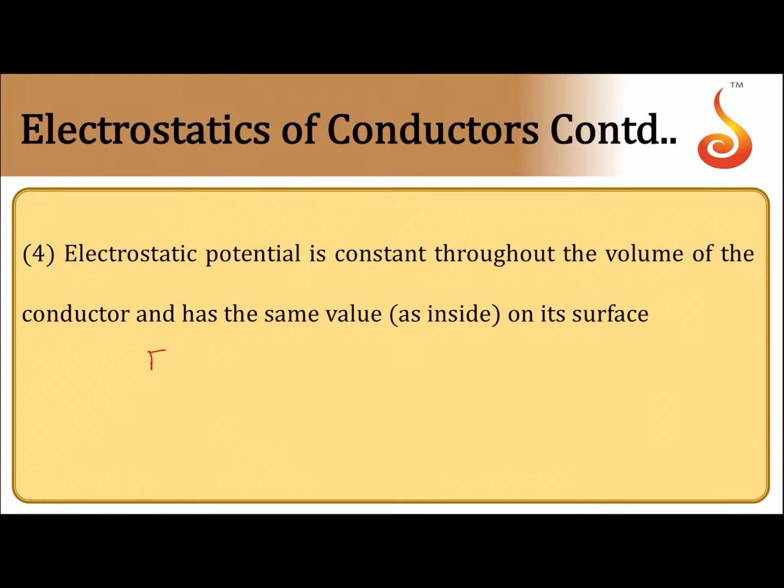We know the relation between field and potential: E is equal to minus dV by dr. Now inside the conductor the electric field turns out to be 0. So 0 is equal to minus dV by dr, which implies V is equal to constant.